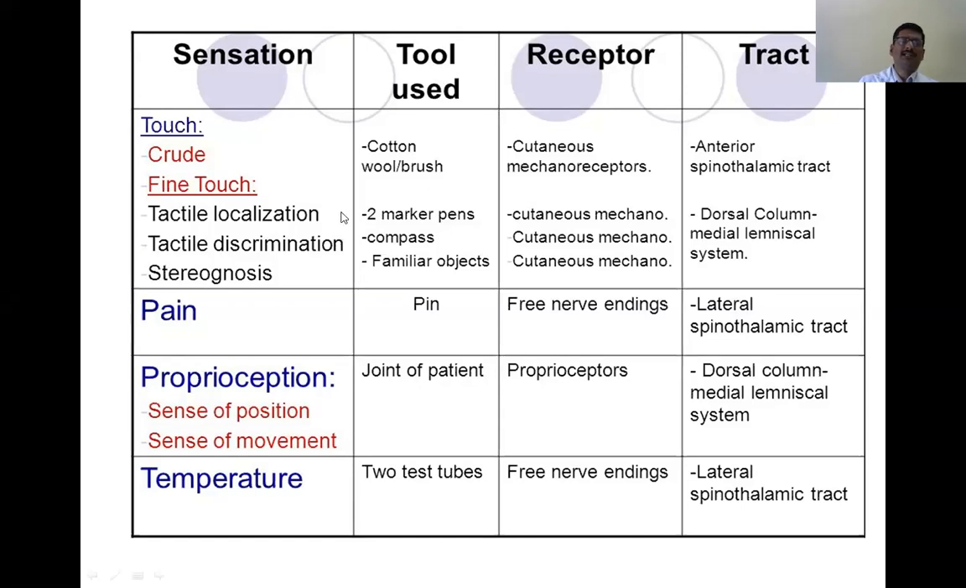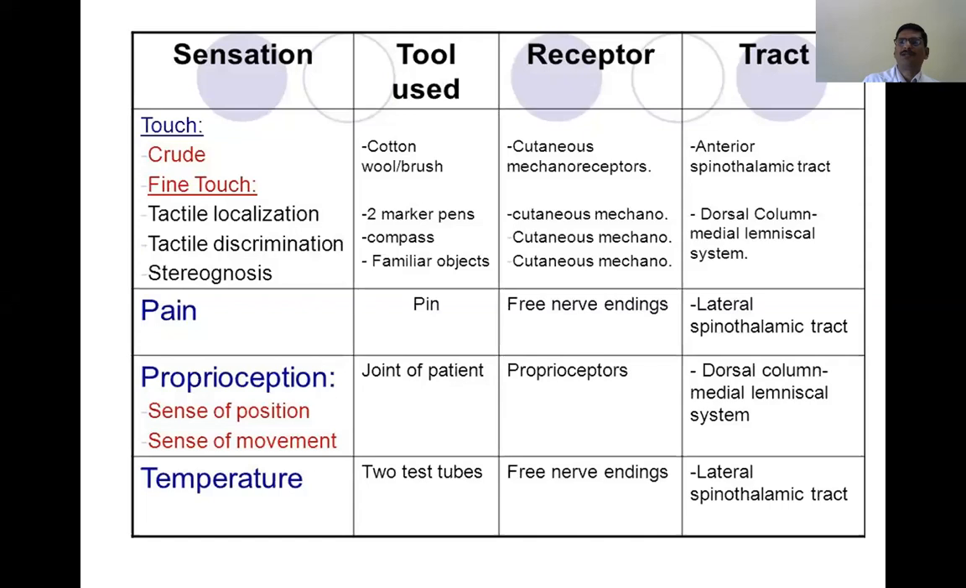Next comes the tactile localization. Here you touch a particular part with the cotton wisp, with the subject closing his or her eyes, then ask him or her to identify the part which is being touched, with the tip of the pen. Suppose you are touching a particular part, and they need to identify which part is being touched.